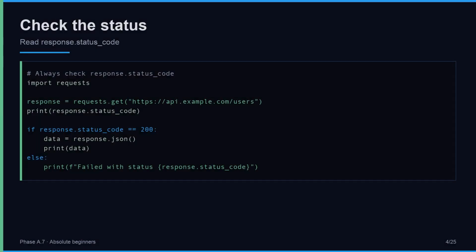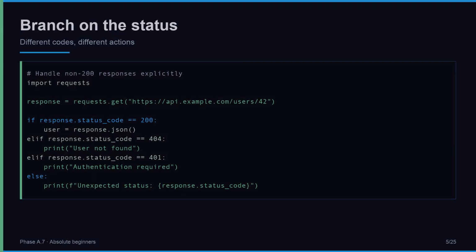The first layer of defense is the status code. Every response has one. 200 means success. 404 means not found. 500 means the server broke. Read response.status_code and decide what to do. If it is 200, parse the body. Otherwise, log or report the failure. This single check prevents the most common crash, parsing a body that is not what you expect.